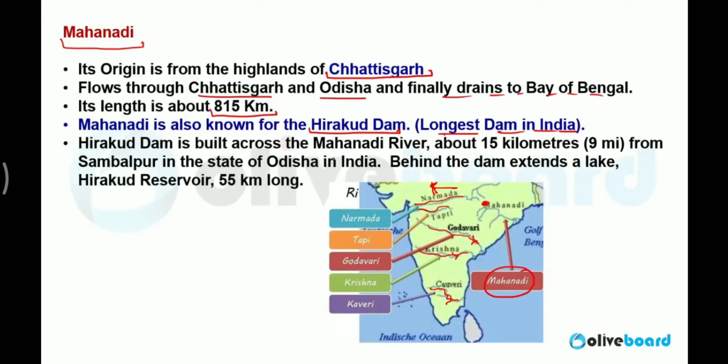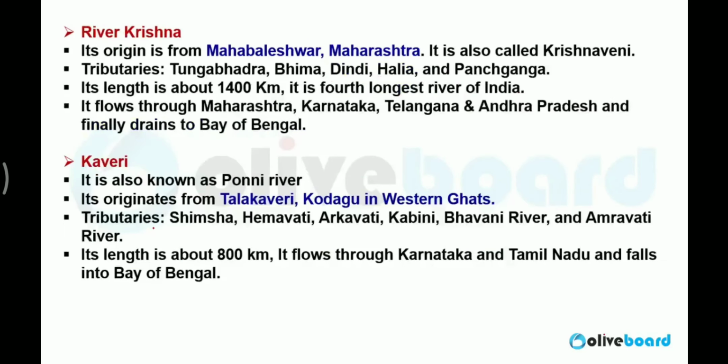Hirakud is built across the Mahanadi river, about 15 kilometers from Sambalpur in the state of Odisha. Behind the dam, Hirakud Lake is situated, which is approximately 55 kilometers long. So it is a big source of water in Odisha.